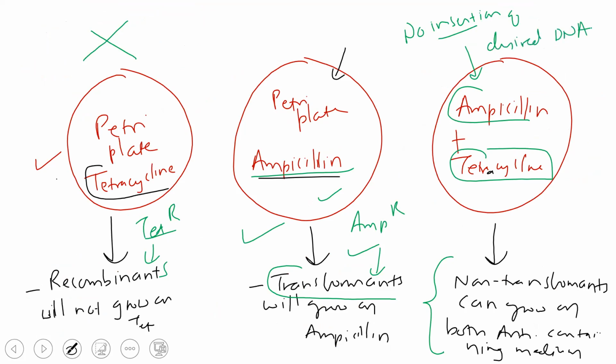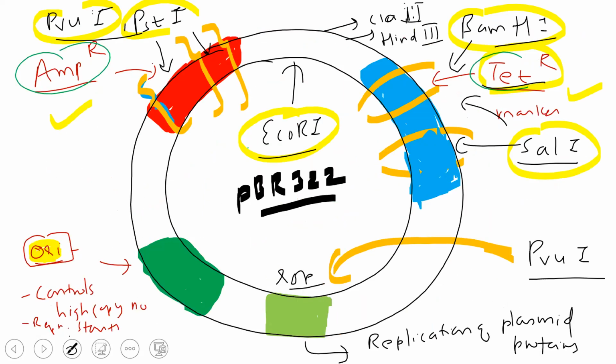Which of these is useful for us? This one, because our gene has been transferred. So that's why they asked this question: why are two selectable markers used? Why two antibiotic resistance genes? Because wherever you cut, one gene will be removed. How do you check whether our desired DNA has been transformed or not?